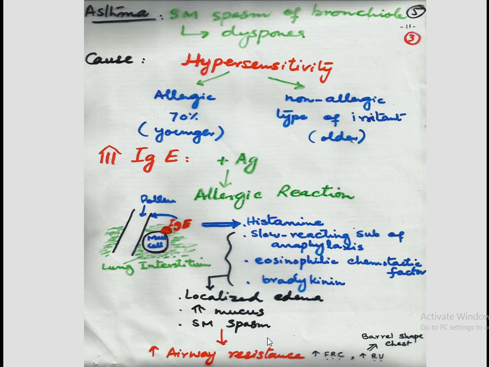All these findings together make the airway resistance much more increased, so that the functional residual capacity and the residual volume excessively increase. With the years of the disease, the shape of the chest changes to the barrel shape.